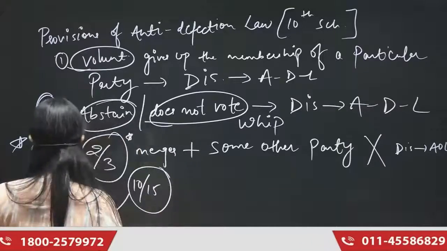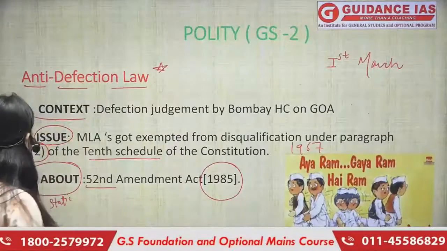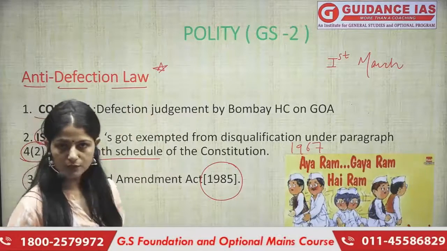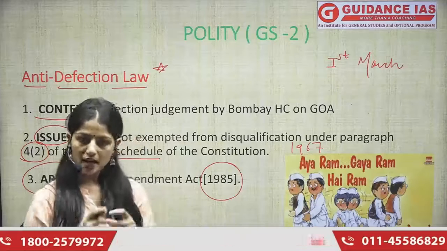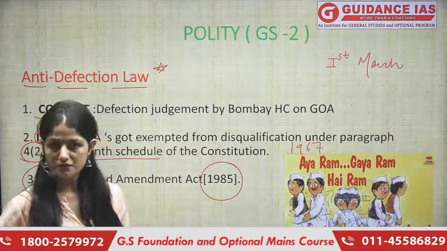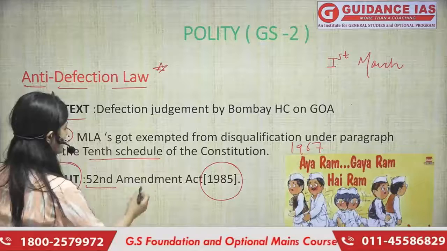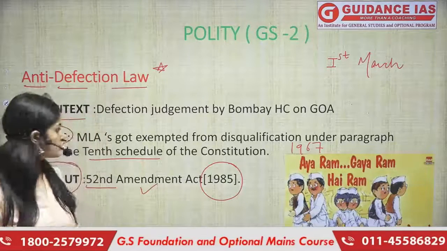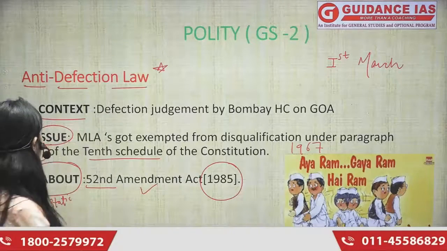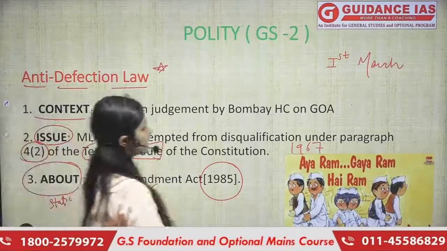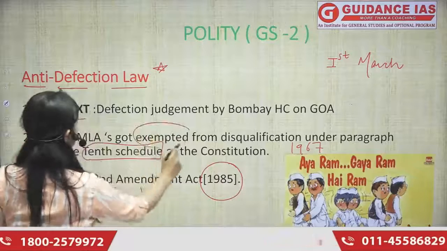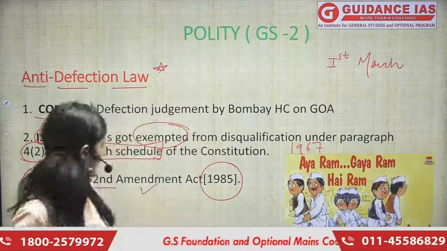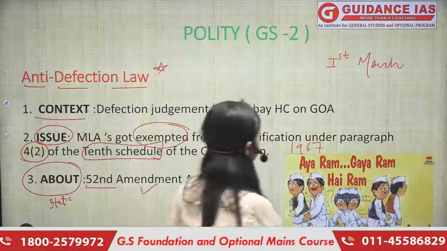I hope we are clear on this now, right? I hope we've understood what anti-defection law is, what some of its provisions are. ये आया क्यों था? Because we have a long history of defection, so we had to definitely come up with something. That is why we came up with this amendment, and we've also understood what its provisions are, and we've also understood about the 10th Schedule and the exceptional clause, or why they were exempted from the disqualification under this act. All right, moving ahead.